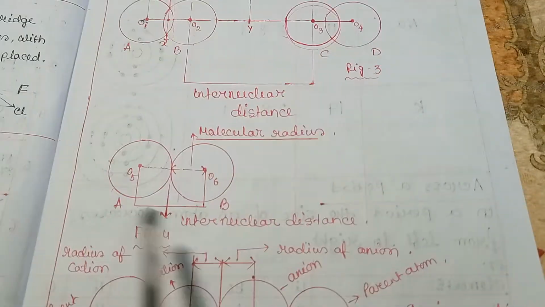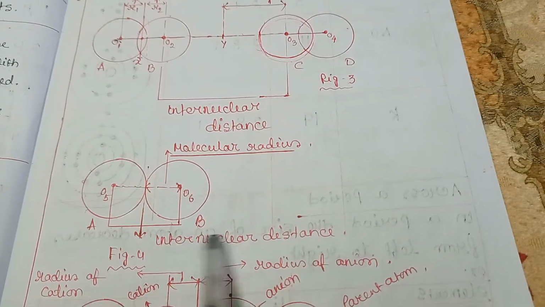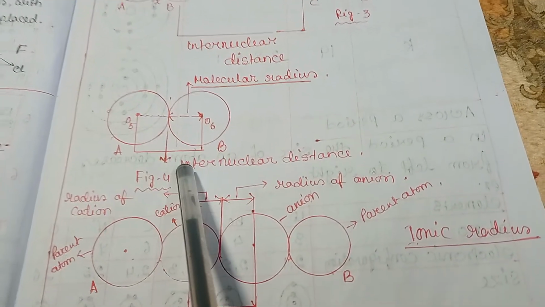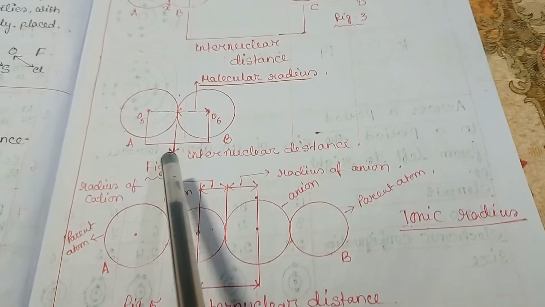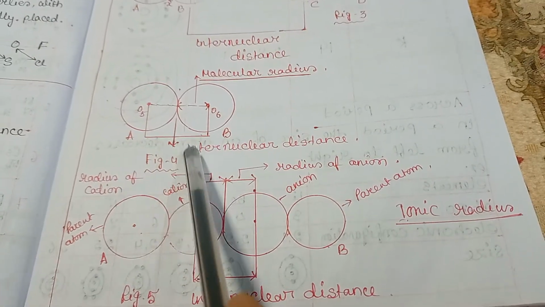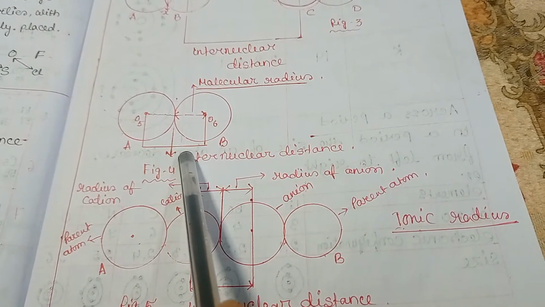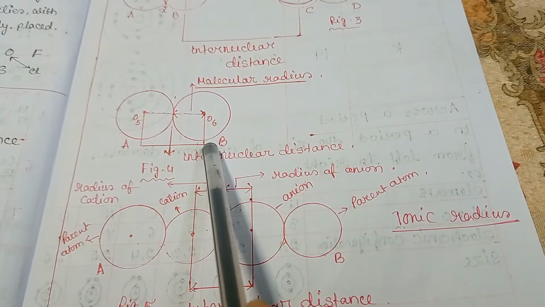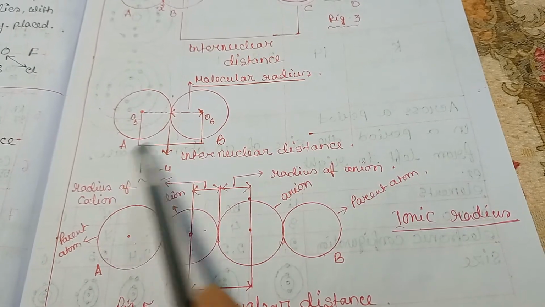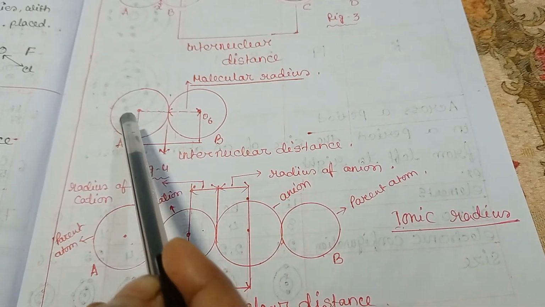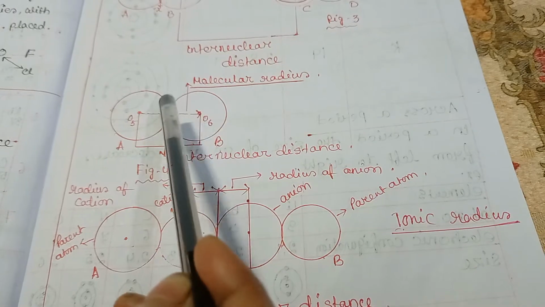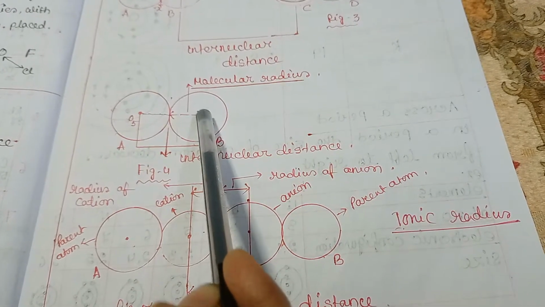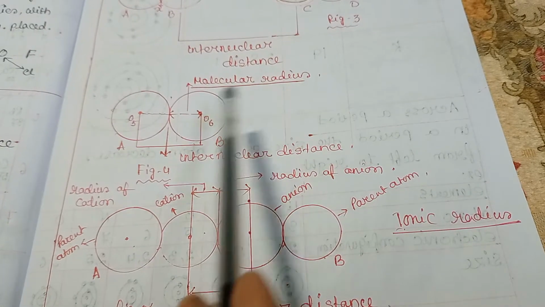Molecular radius means 1/2 of the intermolecular distance between two nearest metal atoms in a metallic lattice. Here, these are two metal atoms, and the intermolecular distance between them, and half of it, this means from this to this, is known as molecular radius.